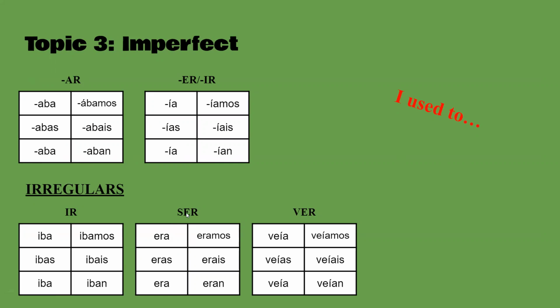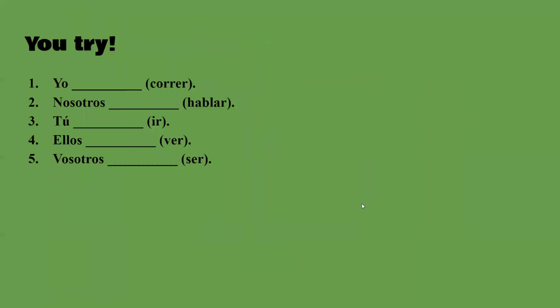There are only 3 irregulars, luckily: ir, ser, ver. And they all have common first letters: ib, er, ve. So iba, ibas, iba, íbamos, ibais, iban, era, eras, era, and so on. That's what it's like. So that's a pretty simple tense.